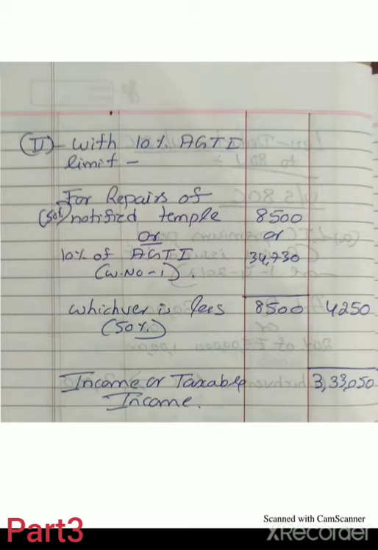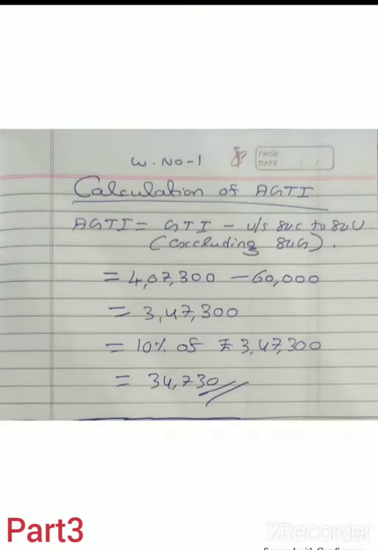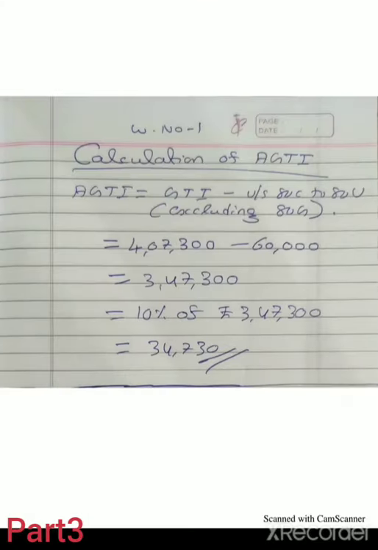Working note number one: we know how to find adjusted gross total income. We know the formula for calculating it. Adjusted gross total income equals gross total income minus deductions under section 80C to 80U excluding 80G. So gross total income is 4,07,300.